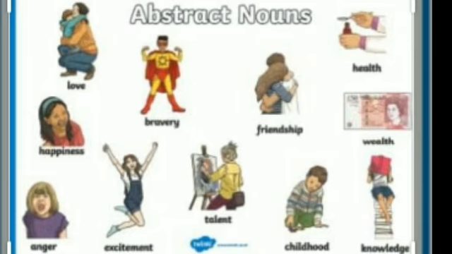For example, people were amazed at the wisdom of the old man. Second example, laughter can drive away unhappiness. Third one is, childhood is meant for having fun and enjoyment. Now students, you can see here wisdom, laughter, unhappiness, childhood, fun, enjoyment, all of these are examples of abstract nouns which you can feel but you can't see and you can't touch.